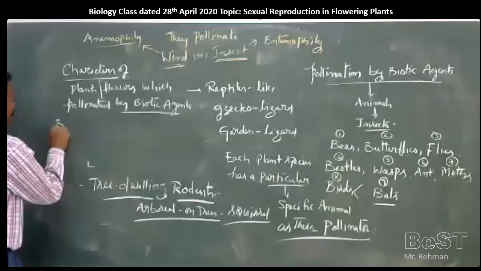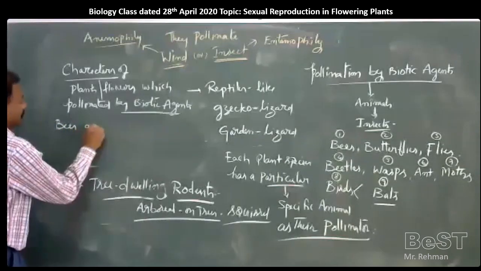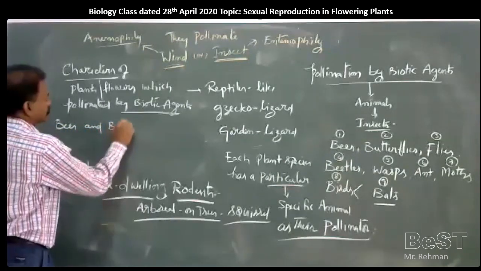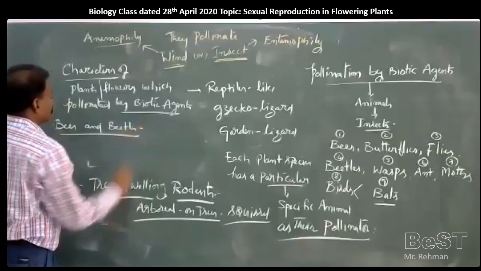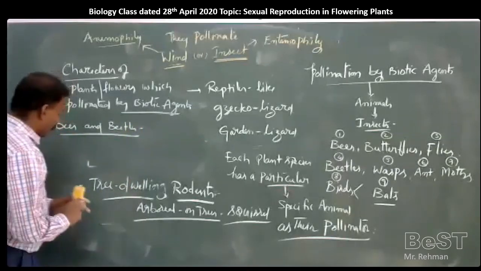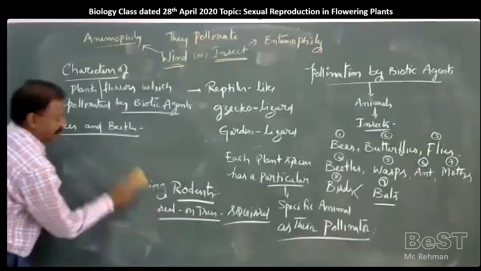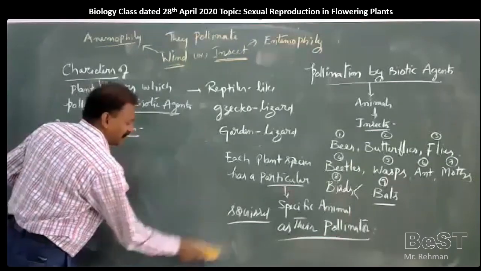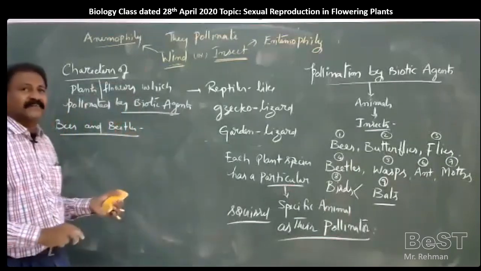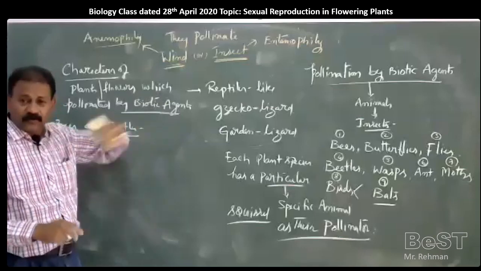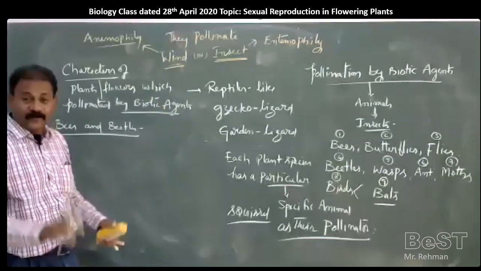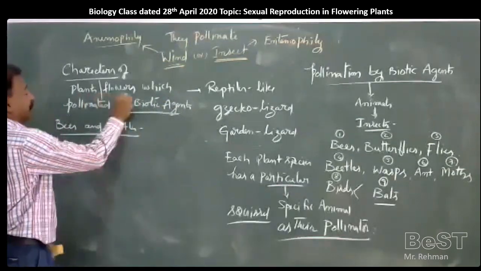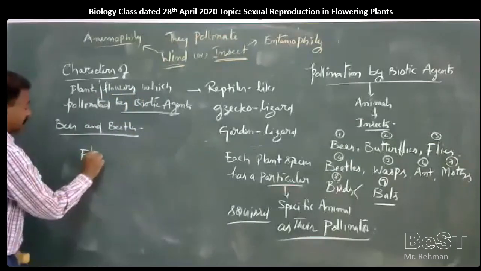For example, bees and beetles. Why will they go to the plant? Why will they reach a plant? Did anybody tell them to go there to do pollination? No. Generally, the flowers are large.